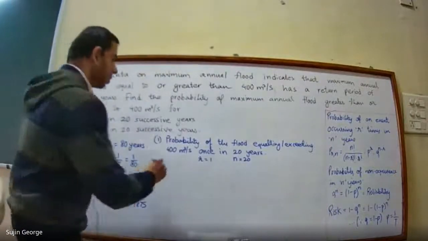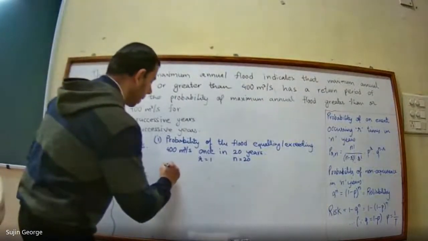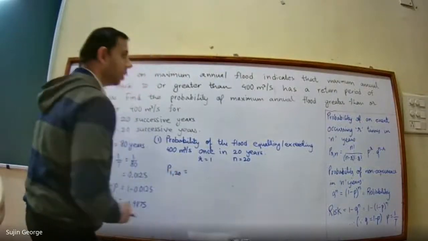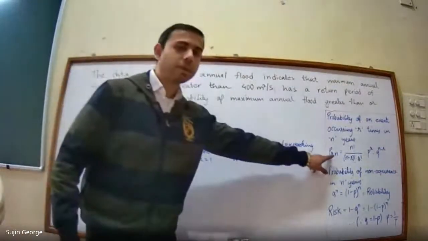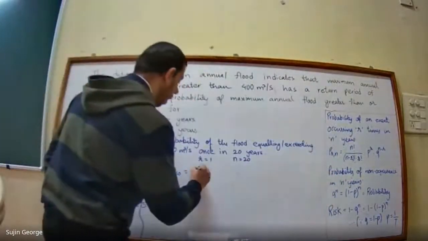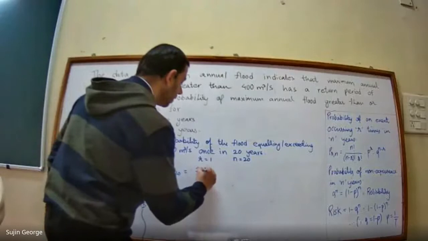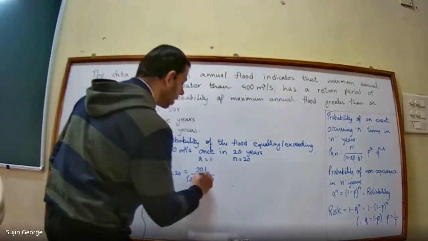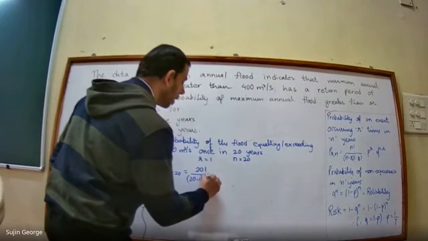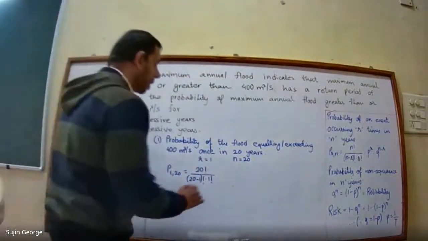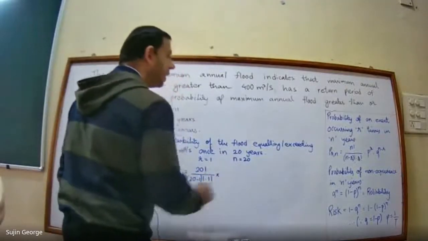So here the equation will become P(1, 20). See, you have to substitute r equal to 1 and n equal to 20. That will be equal to 20 factorial divided by (20 minus 1) factorial into 1 factorial, multiplied by p to the power r.